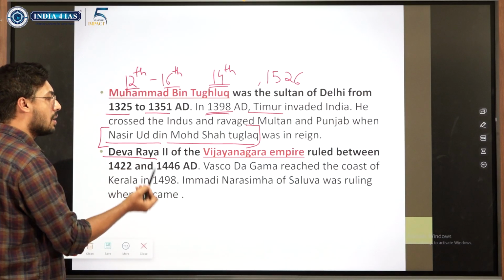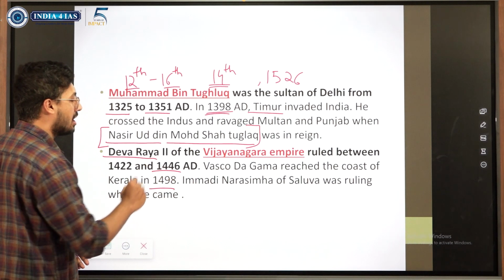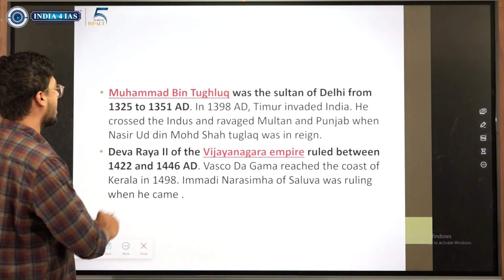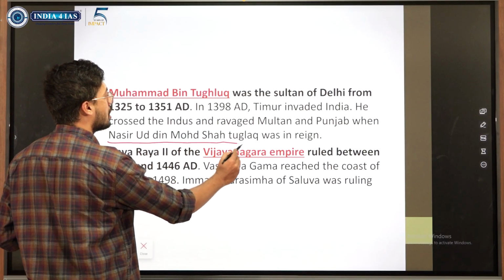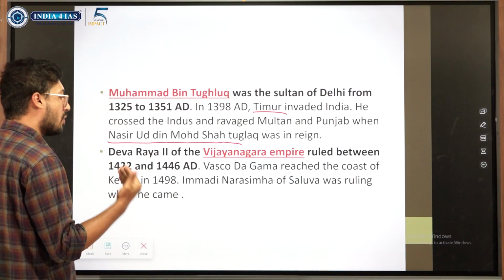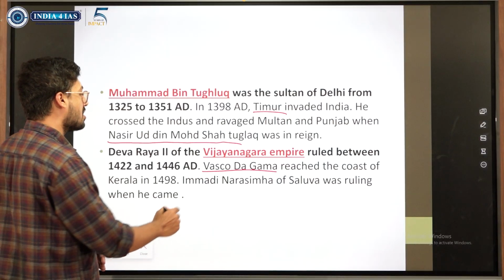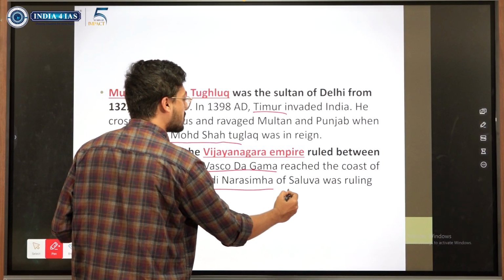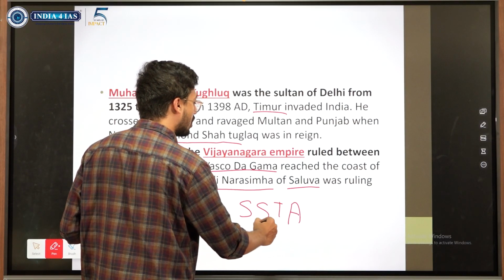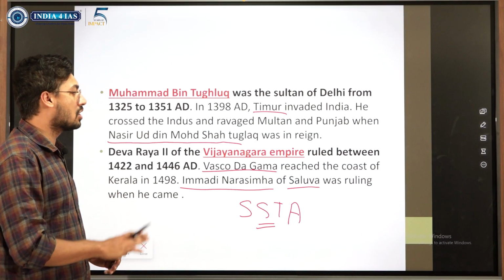Next, Devaraya II, same thing. Vasco da Gama came in 1498, and Devaraya II's reign had already ended by 1446. Thinking about it in a different way, one thing you need to notice is that Nasiruddin Shah Tughlaq was in reign when Taimur invaded. The second thing to remember is who was the Vijayanagara ruler when Vasco da Gama came to India. It was Immadi Narasimha of Saluva. Like I said, Sangama, Saluva, Tuluva, Aravidu. So the second dynasty had already come to power, and among them it was Immadi Narasimha who was there when Vasco da Gama had come.